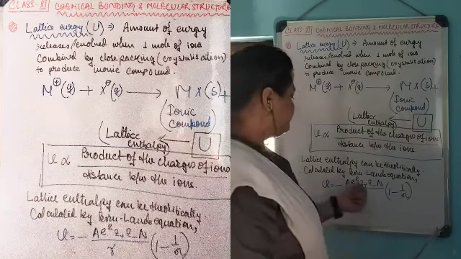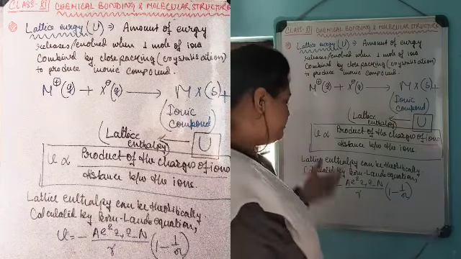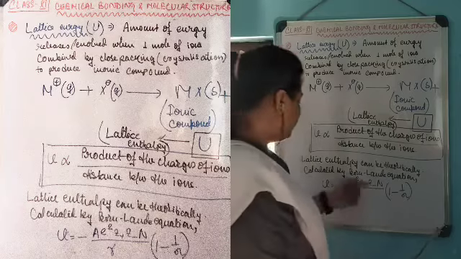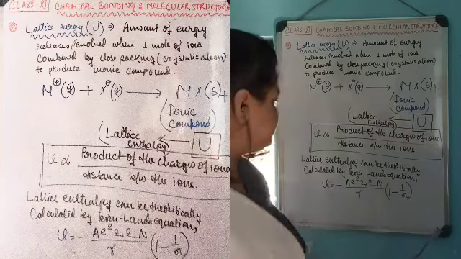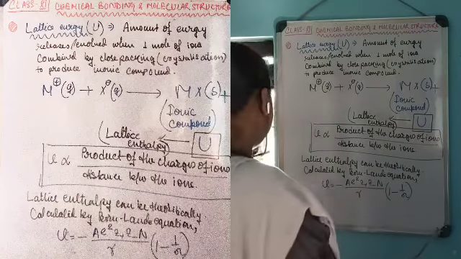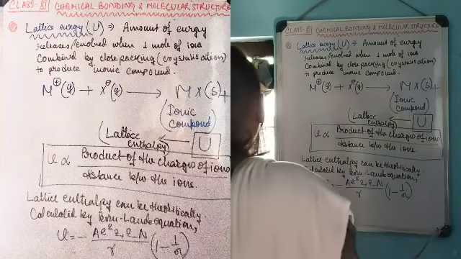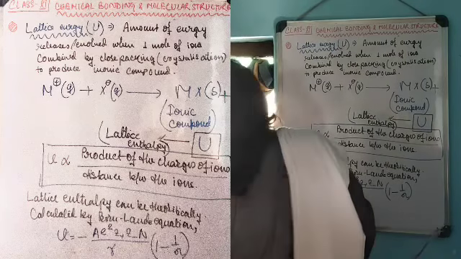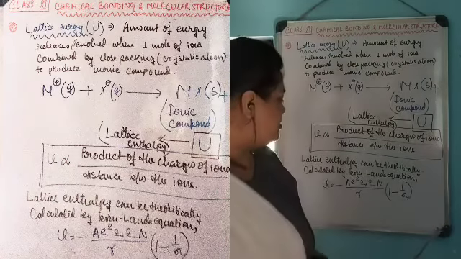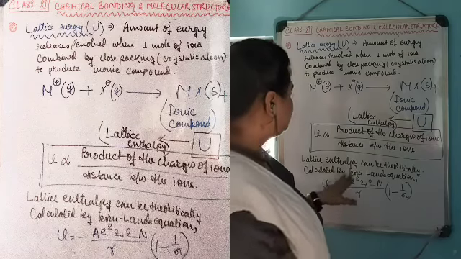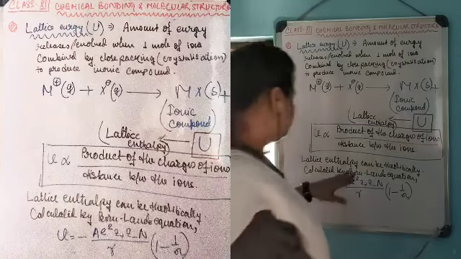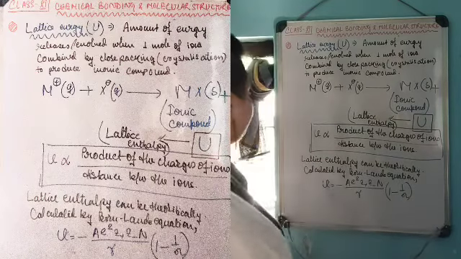N is the Avogadro number, Z plus is the number of cations, and Z minus is the number of anions. E is the charge of the ions, R is the distance between the oppositely charged ions, n is known as the bond exponent, and A is known as the Madelung constant. Now these all have their own theoretical representation.